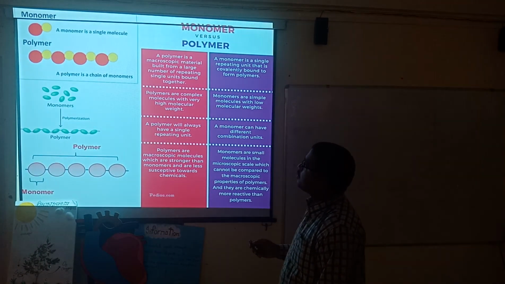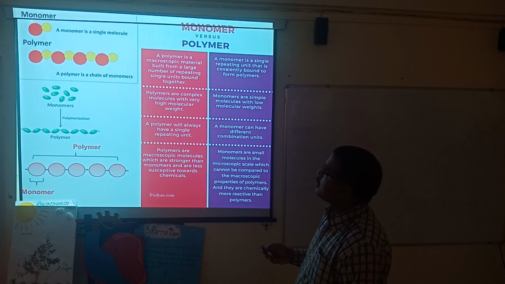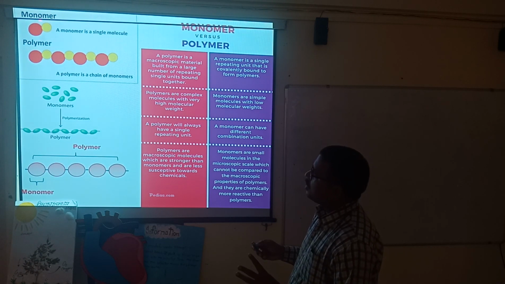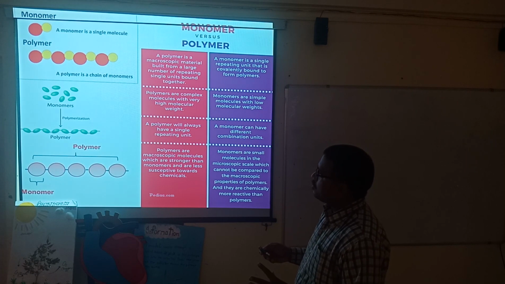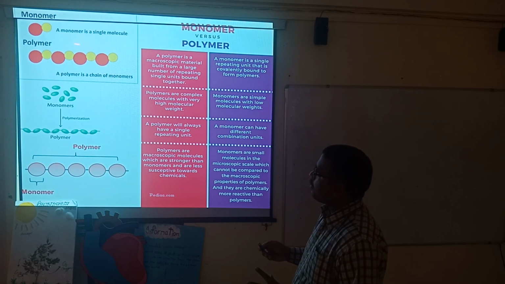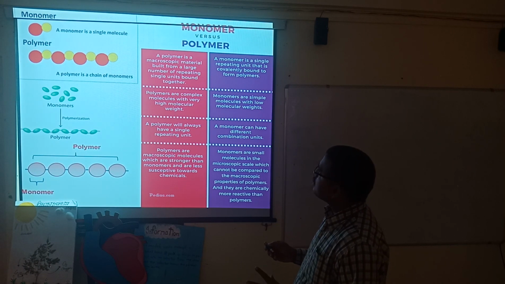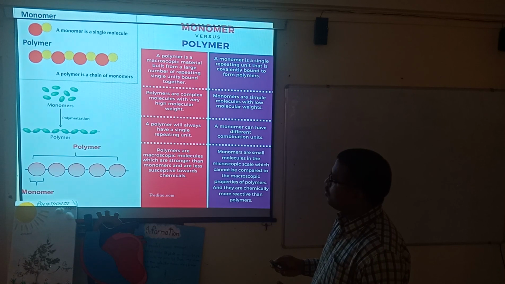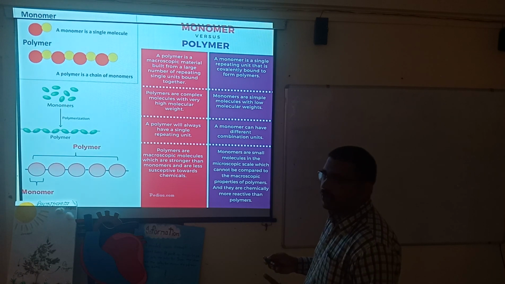Here again I have shown in different ways. These are the one monomer and another monomer. It is a monomer, it is a single kind, and these two are considered as one monomer. And when these monomers are combined together, they form a polymer. This is the polymer. Here also individual monomers are written in different ways.